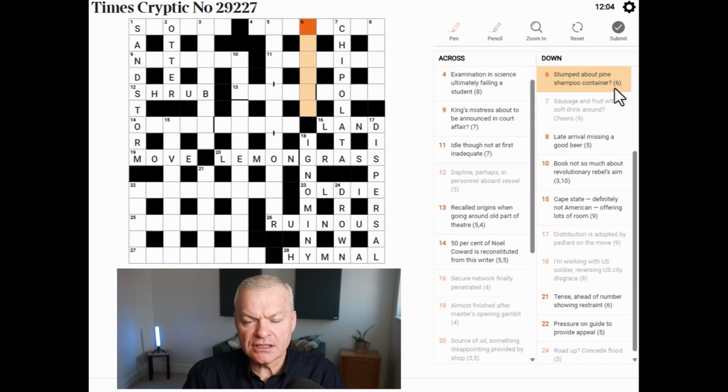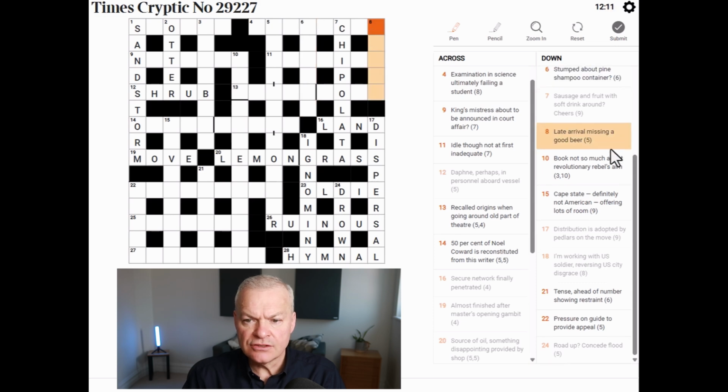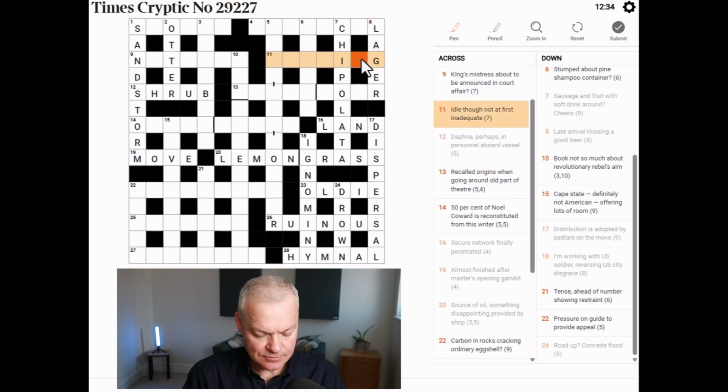Stumped about pine, shampoo container. Nope. Late arrival, missing a good, beer. Yeah, this is lager. So a late arrival is a lagger, somebody who lags behind. Missing a good, missing one of its G's, the abbreviation for good. That gives lager, which is a beer. Now, surely these are helpful letters.